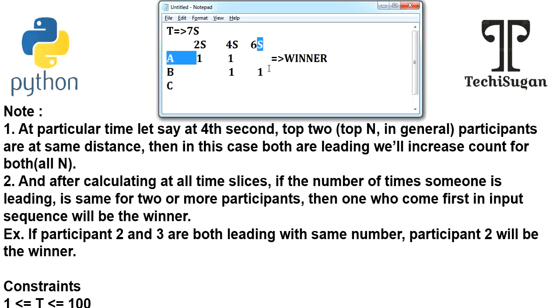So who is the winner here? In this case, whoever comes first in the input sequence is considered the winner. If participants 2 and 3 are both leading with the same number, participant 2 will be the winner. Clear? I hope you are clear so far.